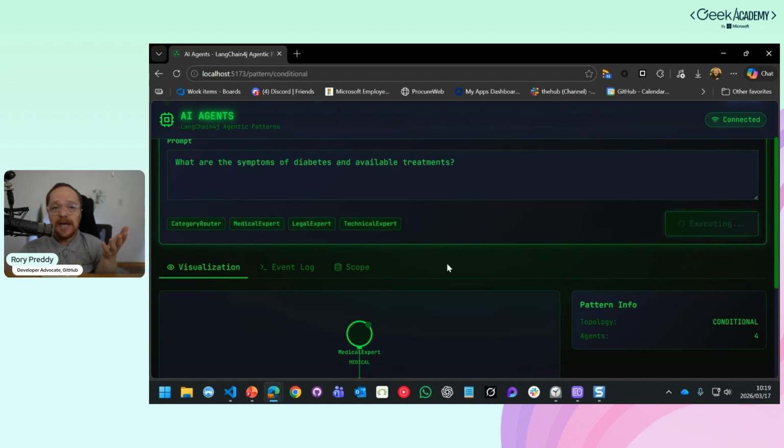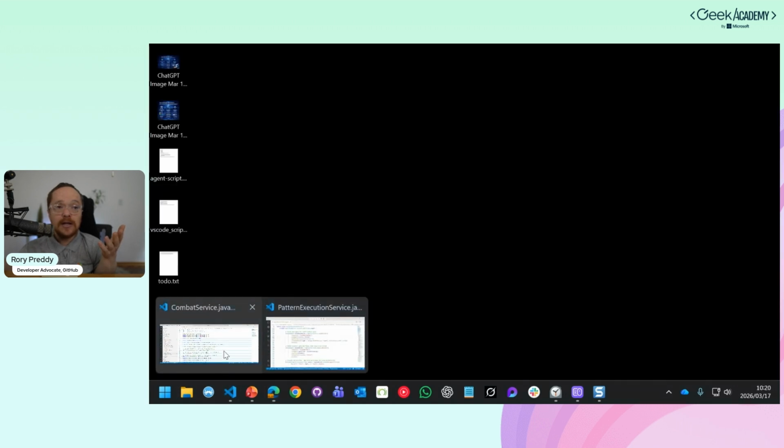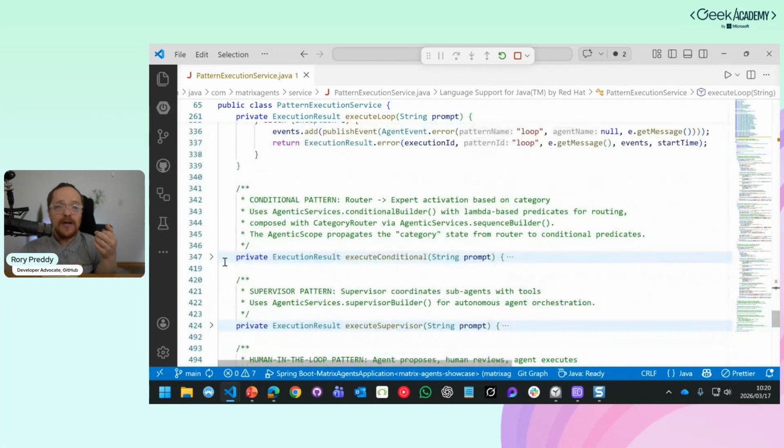And let's go execute patterns. What it's going to do is classify this, and then it's going to go into here. It's going to classify it with the classifier agent.